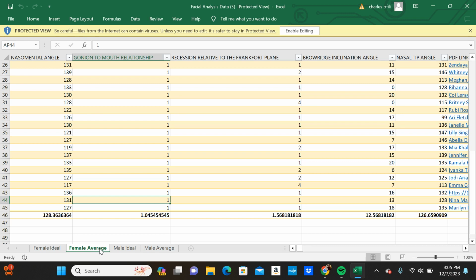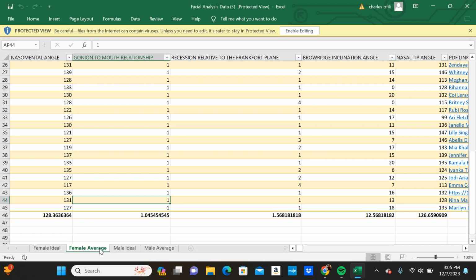And the gonion bone has to be below the mouth line, right? And if it's below the mouth line, then you will get a 1. So that would be classified as a tier 1. So think of tier 1 as being ideal. And then tier 2 is not really ideal, but it's, I guess you could say, near ideal. And then tier 3 is pretty much like a flaw.